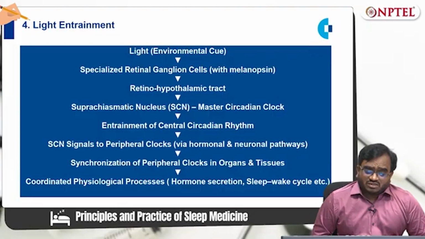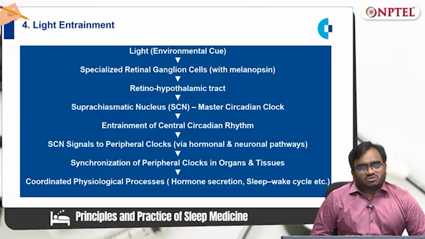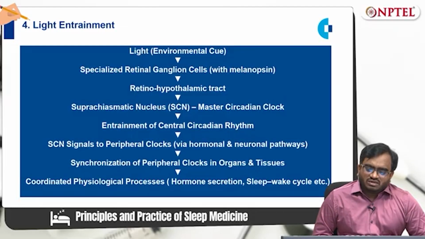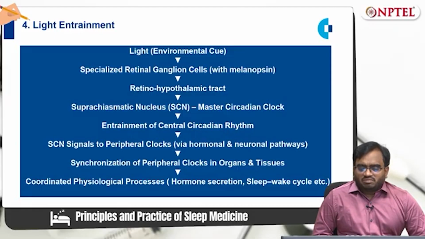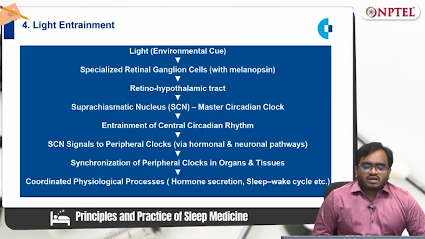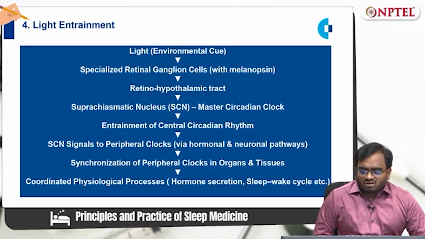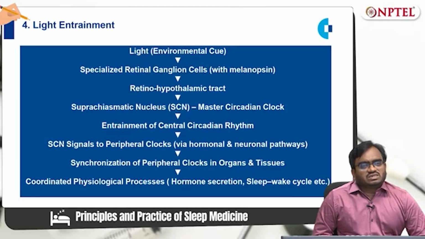Light entrainment. So, I told external cue. Light is the strong environmental cue. Through specialized retinal ganglion cells with the melanopsin pigment and through the retinohypothalamic tract, it reaches the suprachiasmatic nucleus, which is the master circadian clock, entraining the central circadian rhythm. The suprachiasmatic nucleus in turn sends signals to the peripheral clocks through hormonal and neuronal pathways. Ultimately, it causes synchronization of peripheral clocks in organs and tissues.